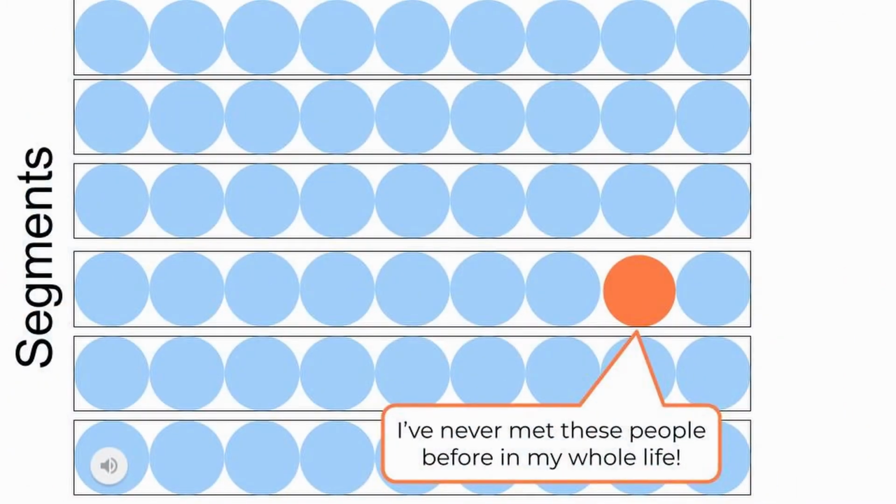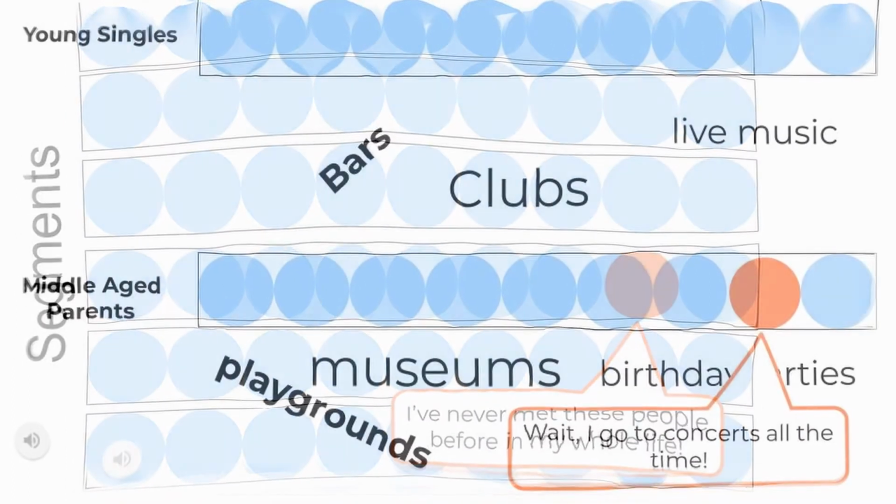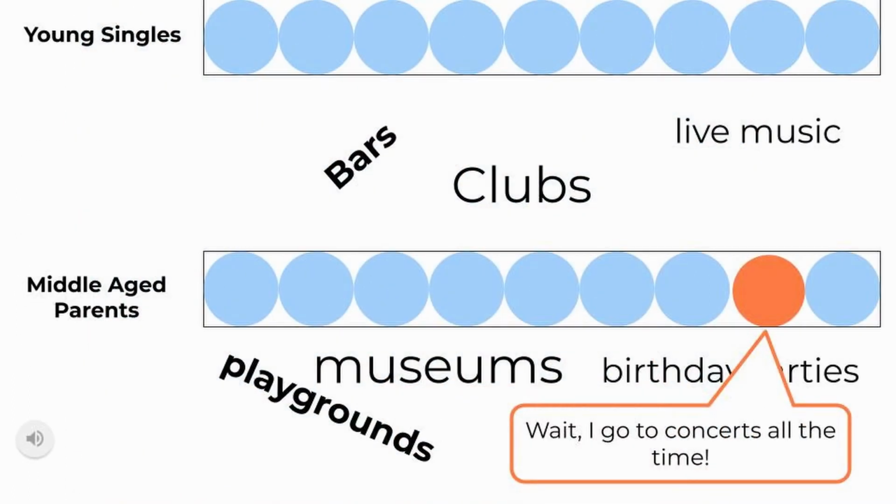Segments are supposed to solve this. A segment is a box that should contain users who are all alike in some important way. But segments are clumsy. Once you put a user inside a box, it gets hard to see what's outside the box. Segments cover up too much important information.